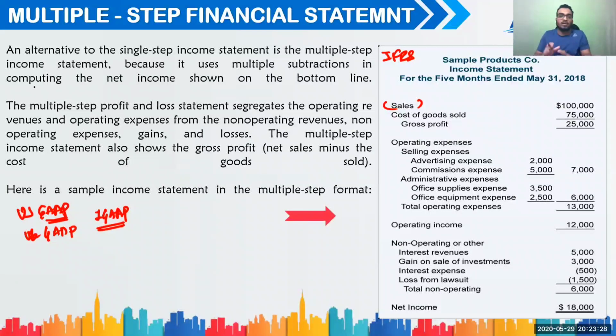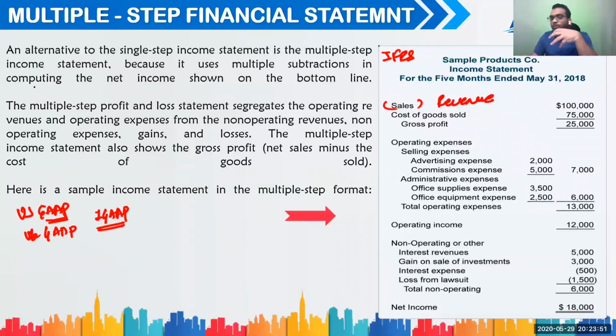But now everybody said, okay, we don't want GAAP and all that, we just want IFRS. So when you look at companies, I'm also going to show you a couple of live examples today. In IFRS, or US GAAP, UK GAAP, all the foreign companies, they'll put it as revenue. But in the Indian companies' financial statements, you will see that it is written as sales. Getting my point, right? So you've got sales.